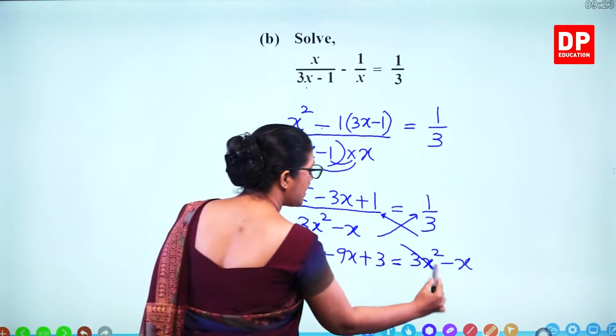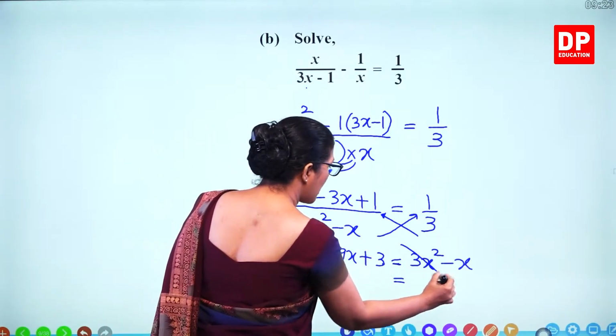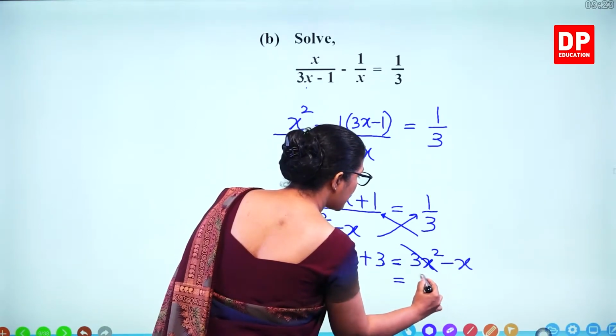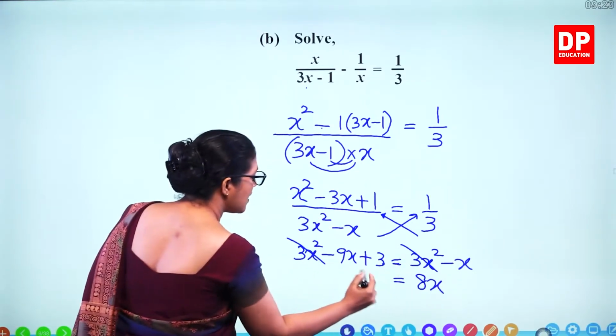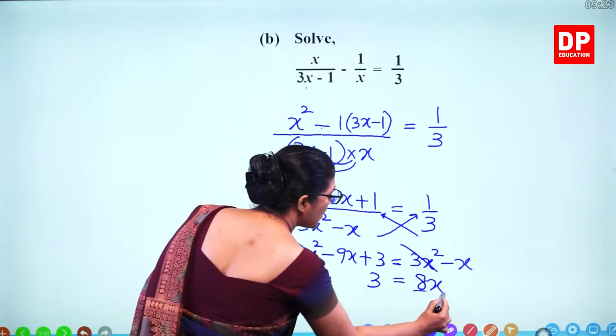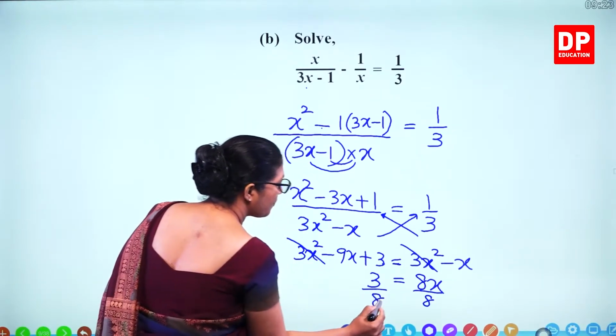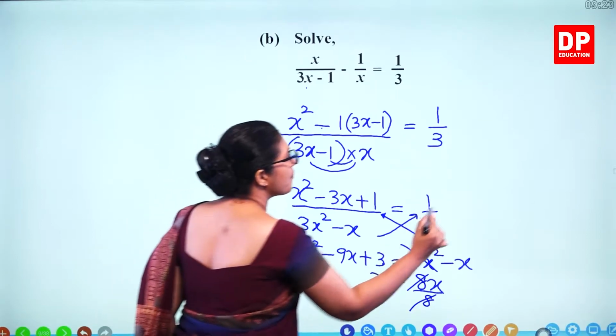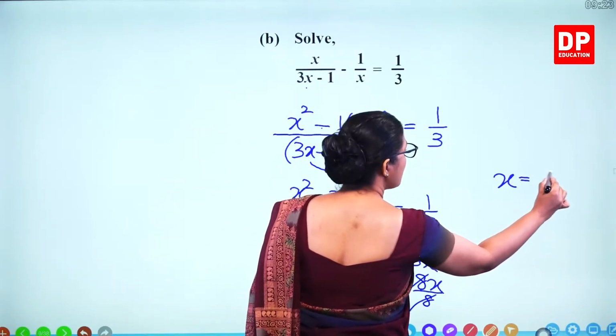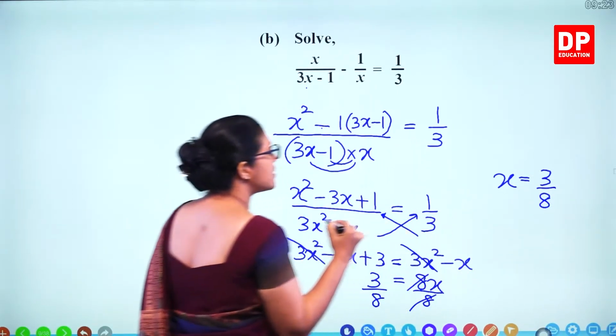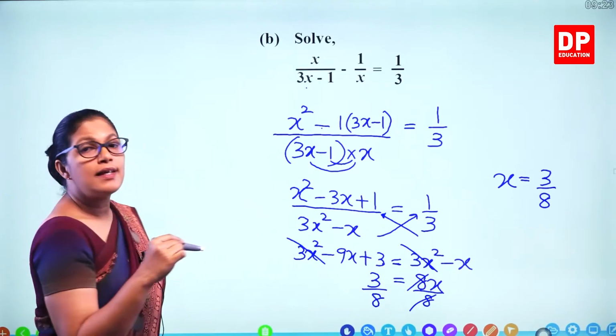So when you take minus 9x to this side, you get plus 9x. 9x minus x, 8x is equal to 3. x becomes 3 over 8. So that's the answer.